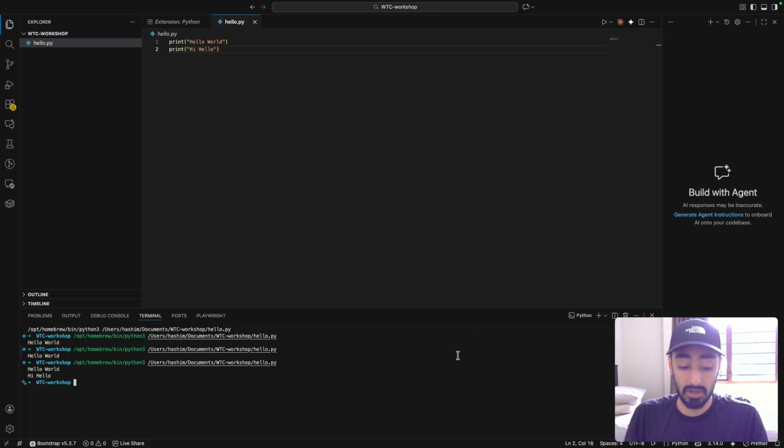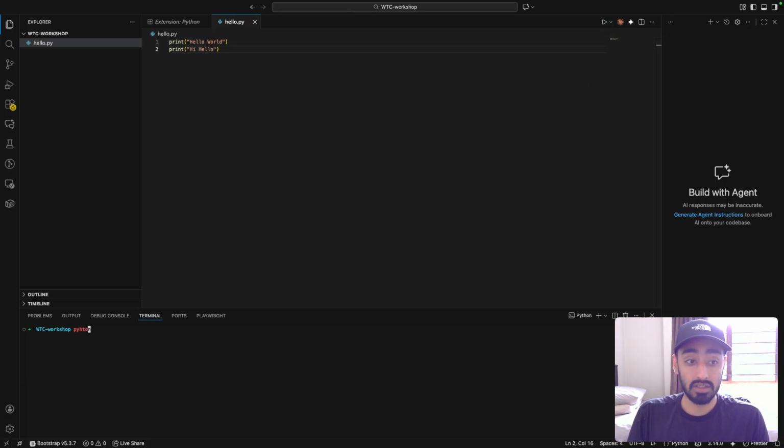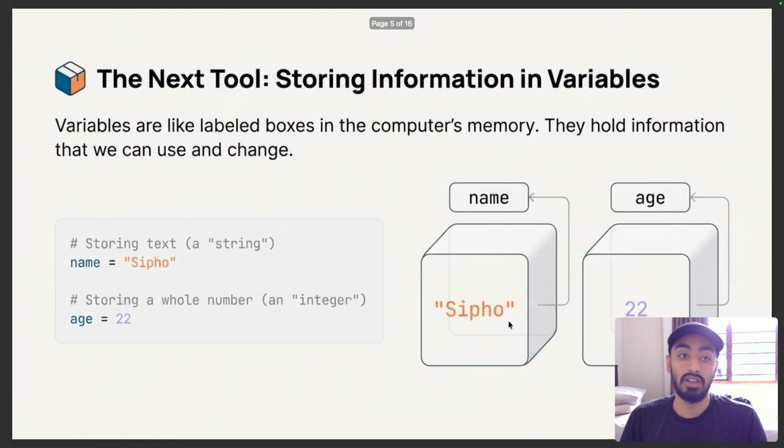Awesome. We run the play button, and depending on your system, you might type python or you might type python3. In this case, I would type python3, and let's run our file hello.py, and we can see it actually runs. That is awesome. You are going to love this next part if you've enjoyed it so far.